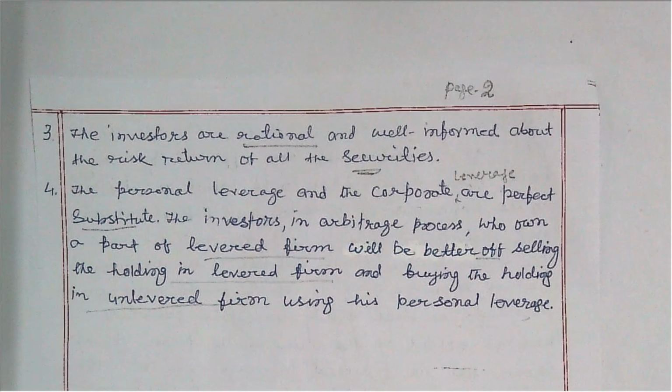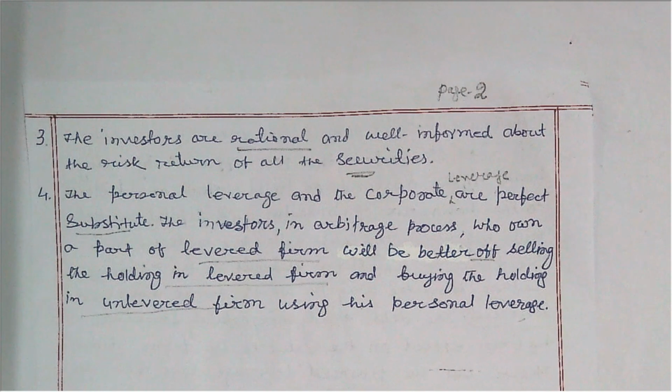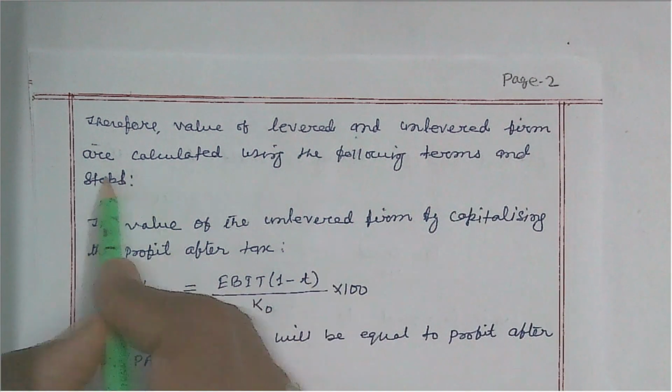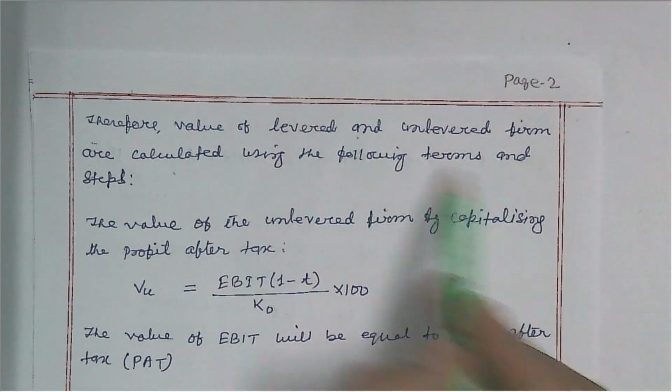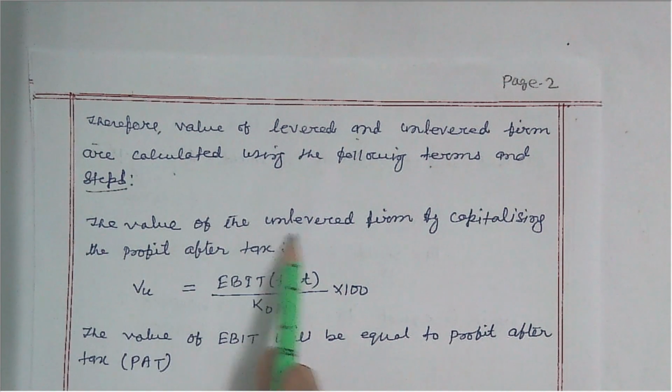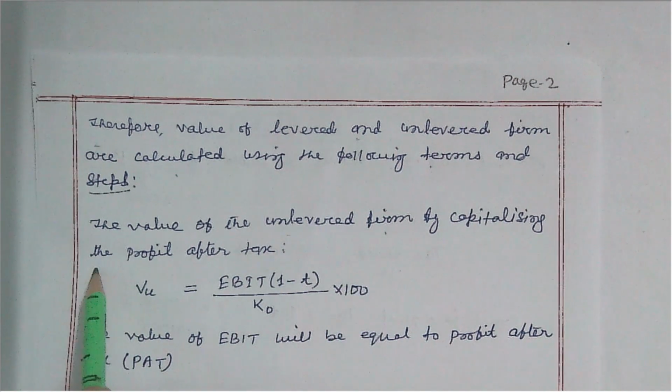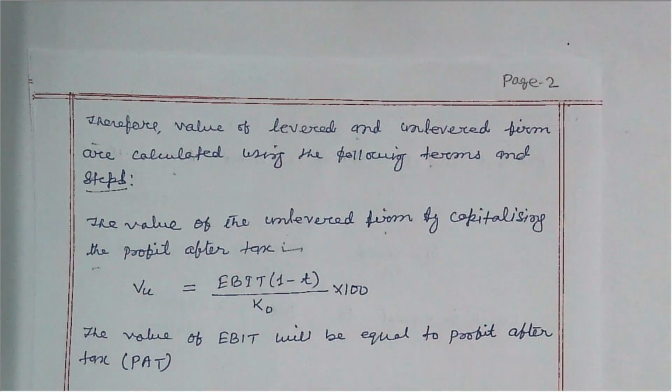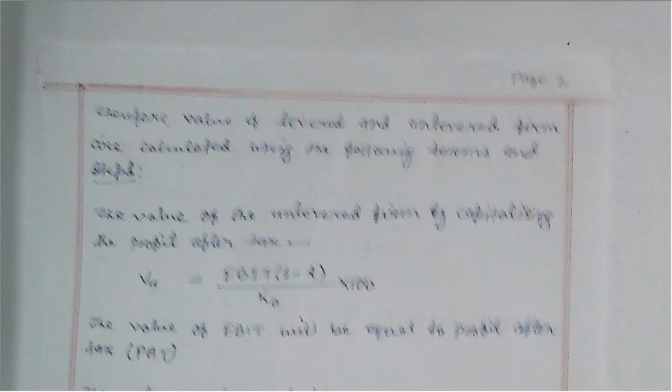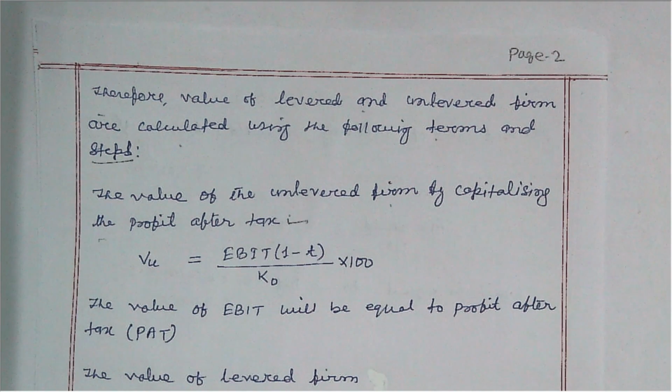So here the theory has been explained by taking two forms. One is the unlevered form, which uses no debt financing in its capital structure, and the other is the levered form, which uses debt financing in its capital structure. Levered and unlevered forms are calculated using the following terms and steps. The value of the unlevered form is obtained by capitalizing the profit after tax, or profit before tax if corporate tax does not exist. If corporate tax exists, then we use profit after tax.